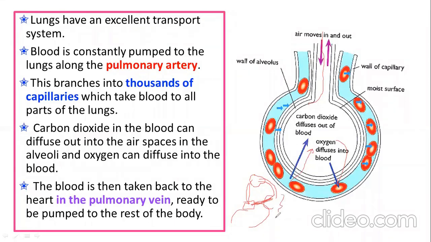But we will do this topic in detail in the circulatory system, in the blood circulation lesson. For the time being, just keep in mind that deoxygenated blood will come to our lungs through the pulmonary artery, while when oxygen mixes with it in the lungs, that blood will go back to the heart through the pulmonary vein, and the heart will then push that blood to all parts of our body.